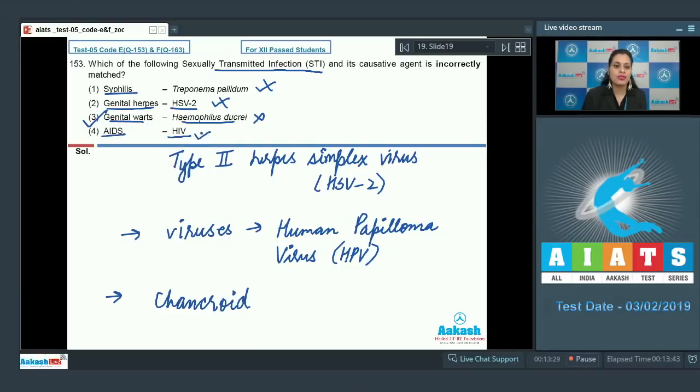The next match given is AIDS, and the match is HIV. And as it is a correct match, so this cannot be a correct answer to our question because AIDS, which is known as acquired immunodeficiency syndrome, is caused by a virus known as HIV, human immunodeficiency virus. So the correct answer to this question is option number 3. Let's discuss our next question.